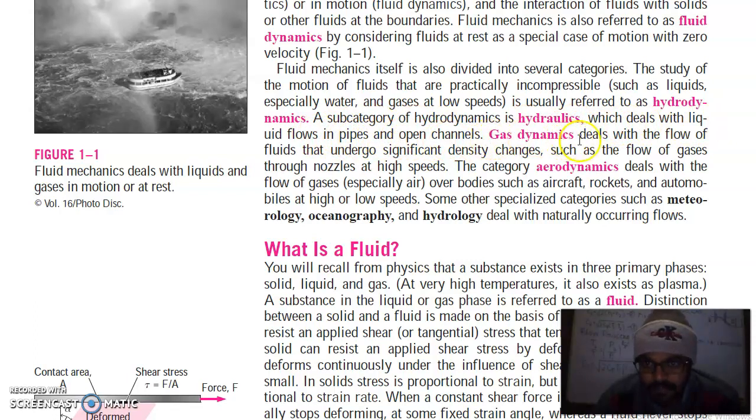Gas dynamics deals with the flow of fluids that undergo significant density changes, such as the flow of gases through nozzles at high speeds. The category aerodynamics deals with the flow of gases, especially air, over bodies such as aircraft, rockets, and automobiles at high or low speeds. Some other specialty categories such as metallurgy, oceanography, and hydrology deal with naturally occurring flows.